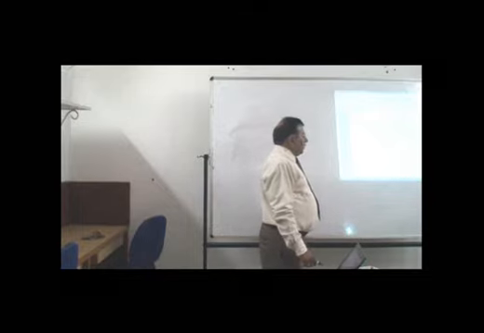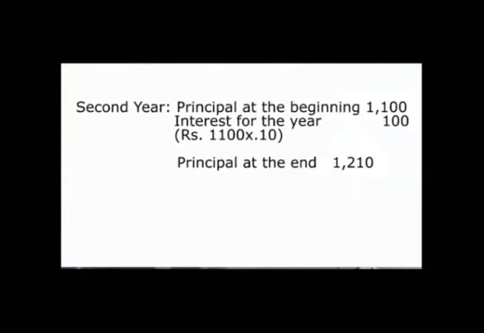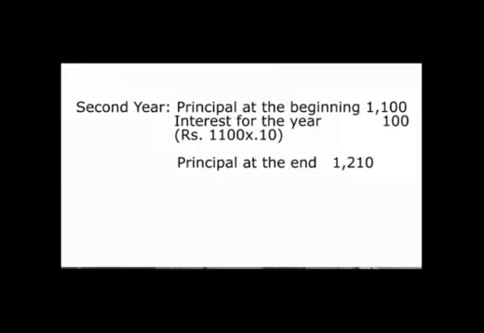So it will become 1100, and in the second year the closing balance of the first year will become the opening balance of the second year, and this 1100 will fetch an interest at the rate of 10%, and the amount of interest at the end of second year in respect of 1100 would be 110.